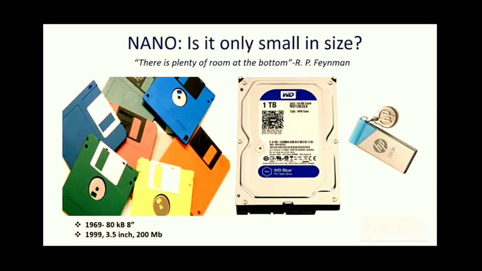In 1969, the size of this floppy disk was about 8 inch by 8 inch, and it could store 80 kilobytes of data. By miniaturization, in 1999, the size of this floppy disk became 3.5 by 3.5. We say 3.5 inch floppy, which can store only 200 MB of data.